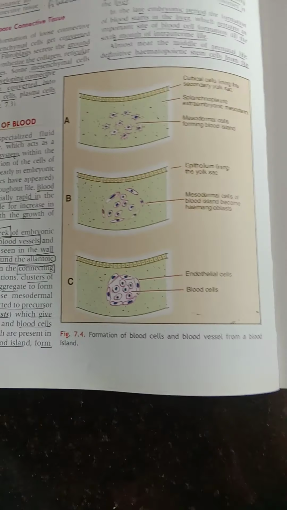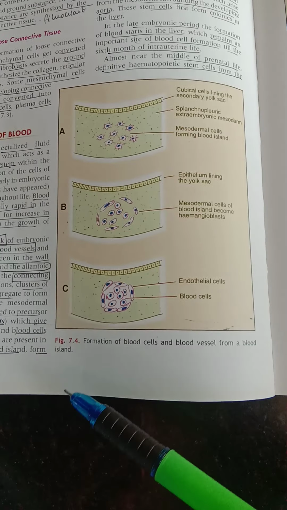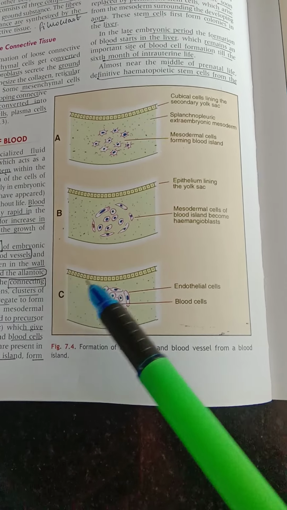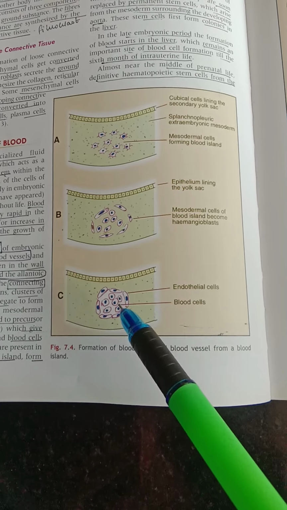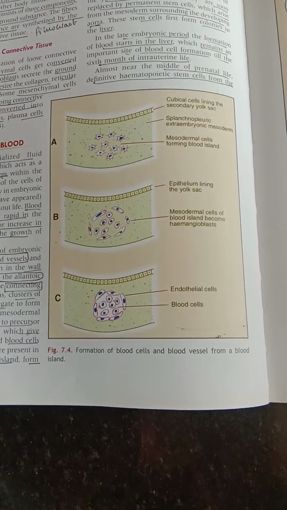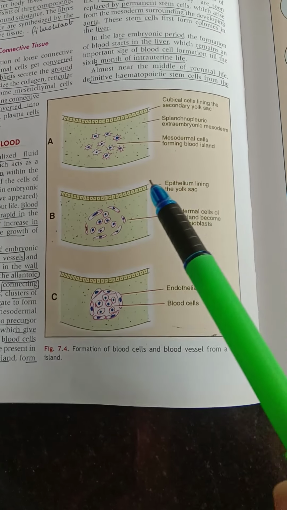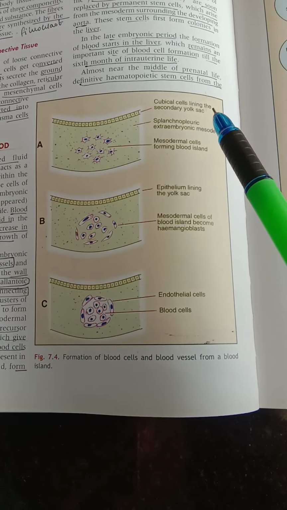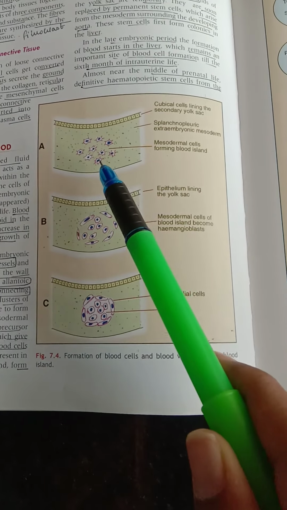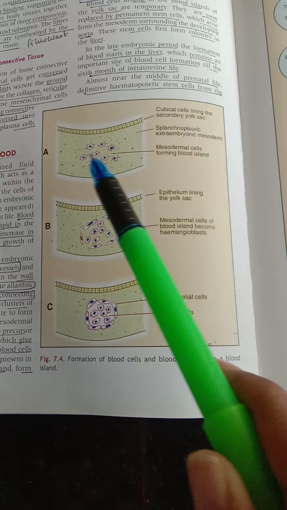Next, this is the formation of blood cells and blood vessels from a blood island. As I said, in the blood island there are outer cells and inner cells. So you can say outer cells form endothelial cells and inner cells form blood cells. These mesodermal cells of the blood island become hemangioblasts and the epithelium lining the yolk sac. These are the cuboidal cells lining the secondary yolk sac, splanchnopleuric extraembryonic mesodermal cells forming the blood islands.